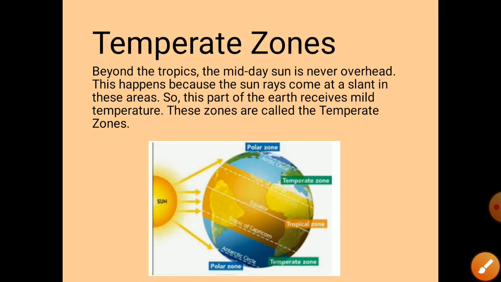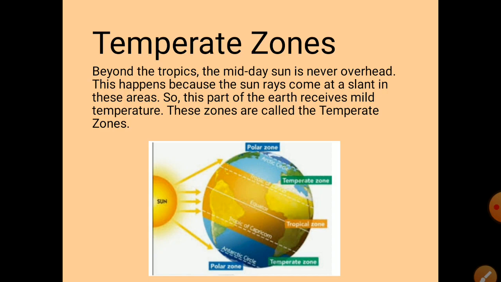let's take now the temperate zone. Beyond the Tropic of Cancer, Tropic of Cancer के बाद till the Arctic region, the midday sun rays never fall directly at 90-degree. So the sun rays fall here in a slanting way, in a tilted manner they fall.